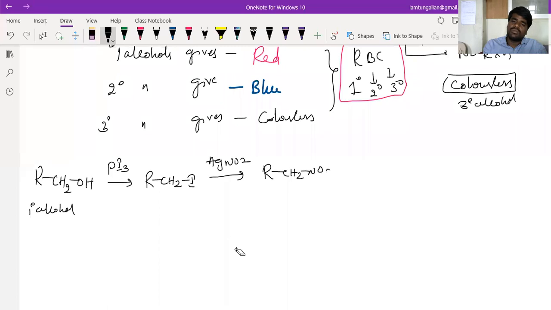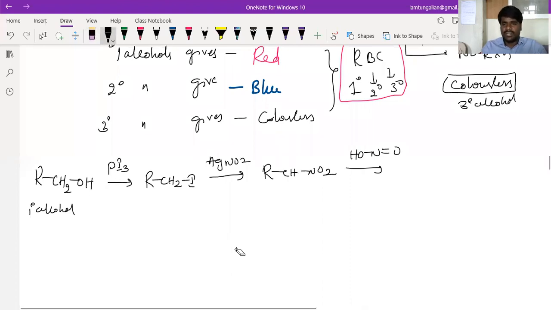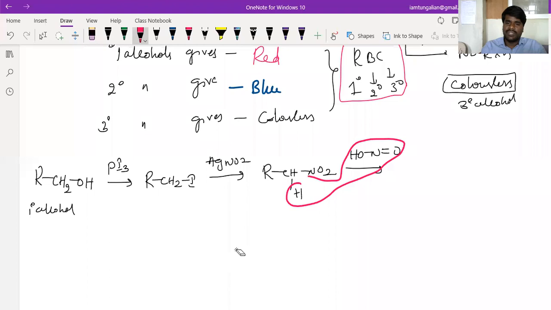RCH2NO2 will form. This is on reaction with nitrous acid, beta. What happens here? Let me write a little bit clearly. Here this will get eliminated, beta. What gets eliminated here? This thing will get eliminated. So what do you get, beta? Here you get a